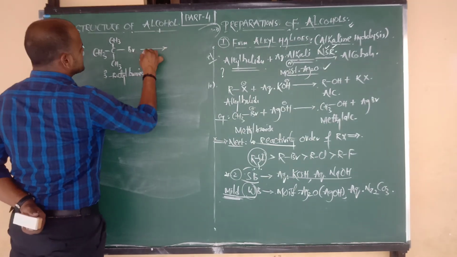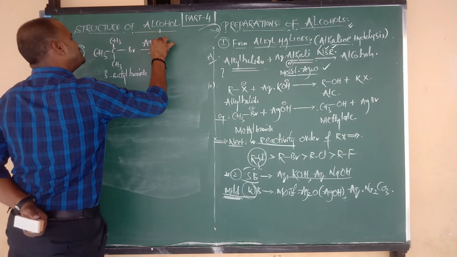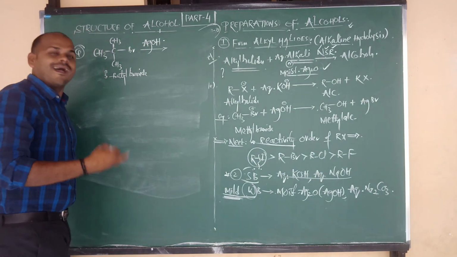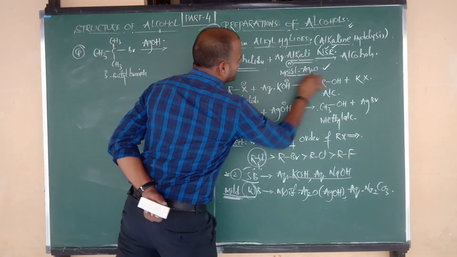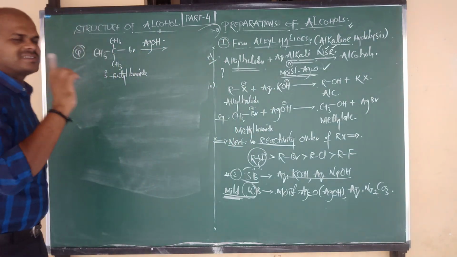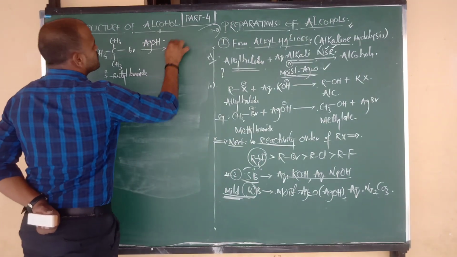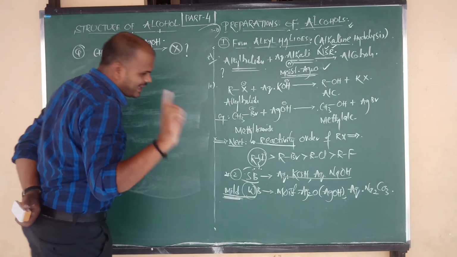Here I have given the reagent. The reagent is AgOH, silver hydroxide, or we can also give it as silver oxide. Suppose it gives the product X; you are going to find X.